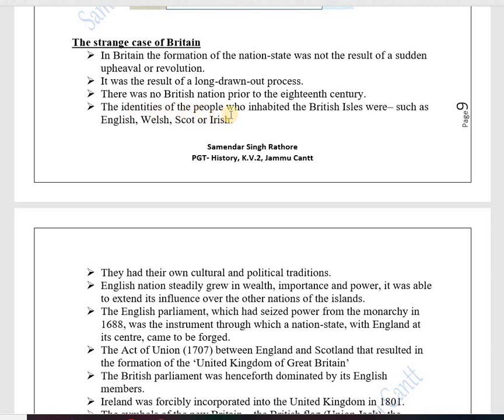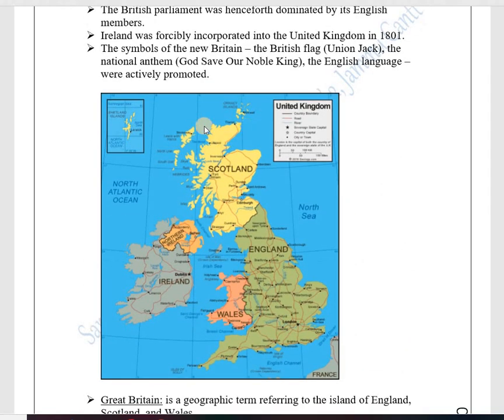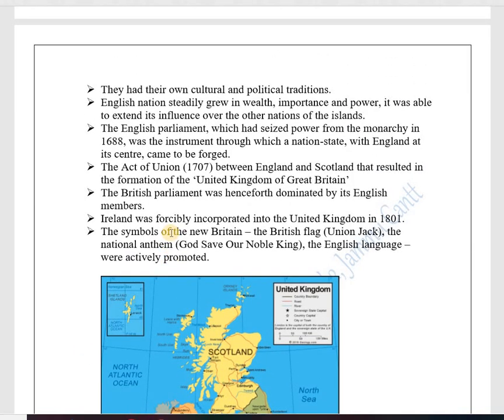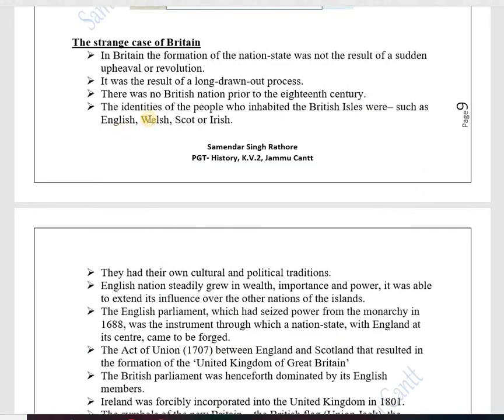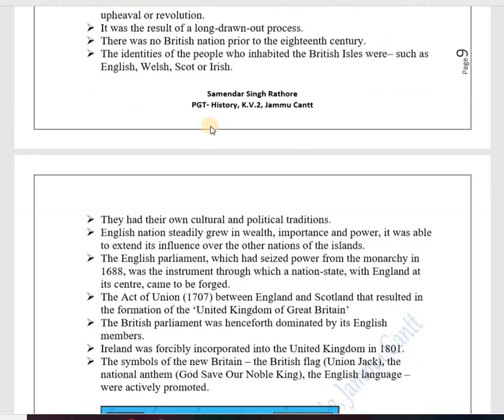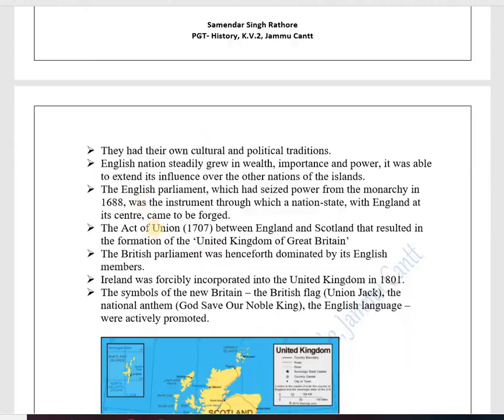The identities of the people who inhabited the British Isles were such as English, Welsh, Scot, or Irish. So all these islands are known as the British Isles, and these are the countries: Wales, England, Scotland, Northern Ireland, Ireland, and they are known by different ethnic groups such as English, Welsh, Scot, Irish, depending on the country they are represented in. They had their own culture and political traditions. So they were following their own languages, cultures, traditions, society.